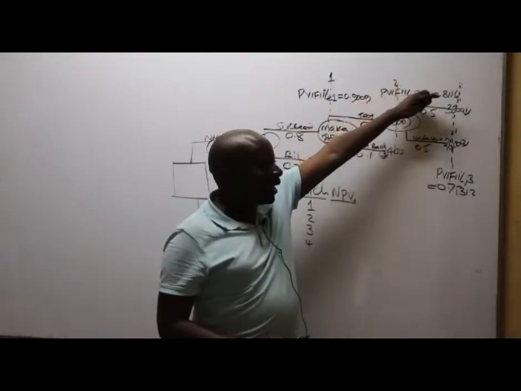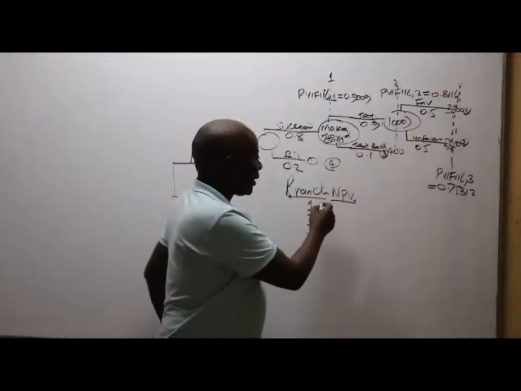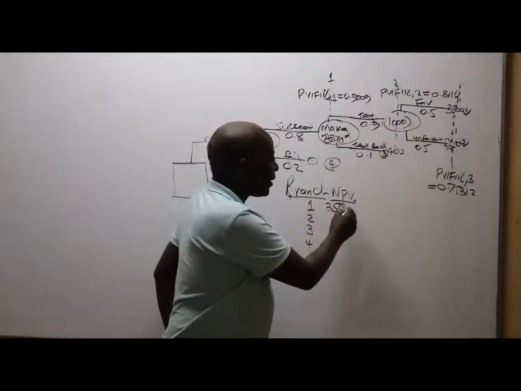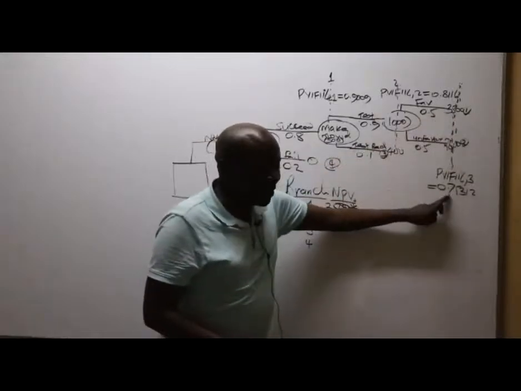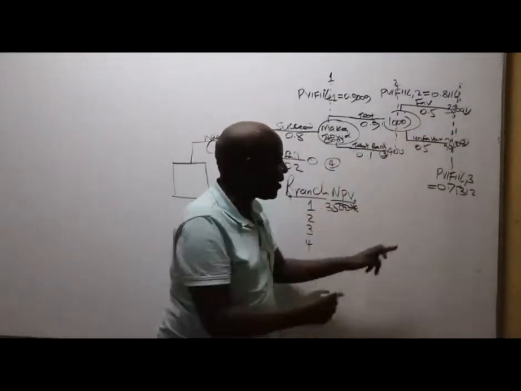So branch number 1, I'll pick the first figure here, which is 3,500. I need to discount this. So I should multiply this 3,500 with what discounting factor? 0.7513.